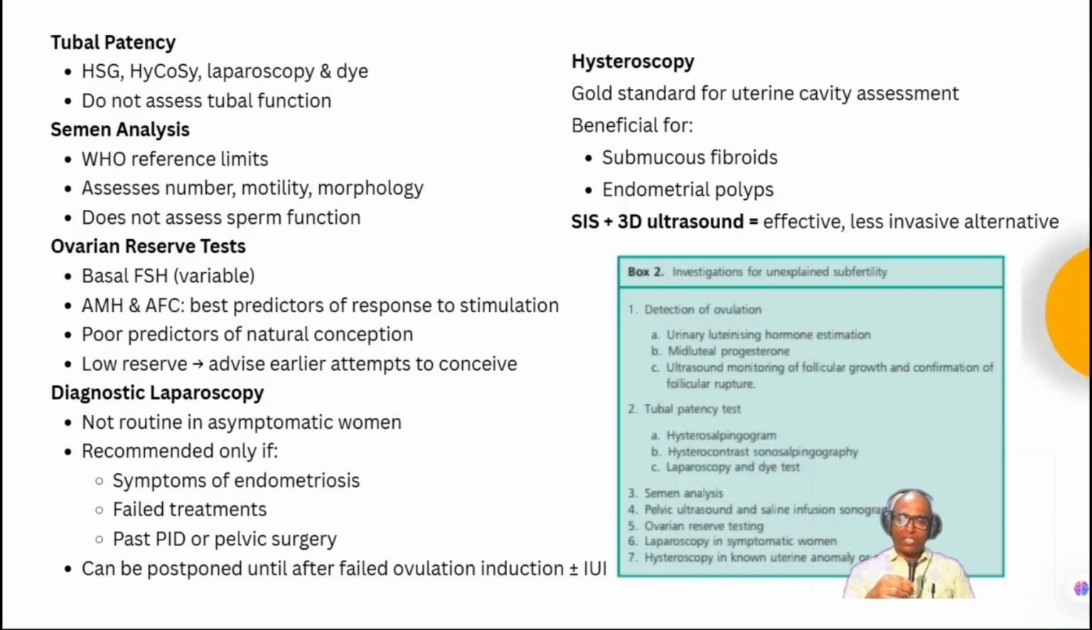Hysteroscopy definitely has some role in patients with submucous fibroid or endometrial polyp. So if you have an endometrial polyp or submucous fibroid, then hysteroscopy definitely has a role in assessment of the uterine cavity, and that is the gold standard for assessment of the uterine cavity. Then saline infusion sonography plus 3D ultrasound is an effective and less invasive alternative.